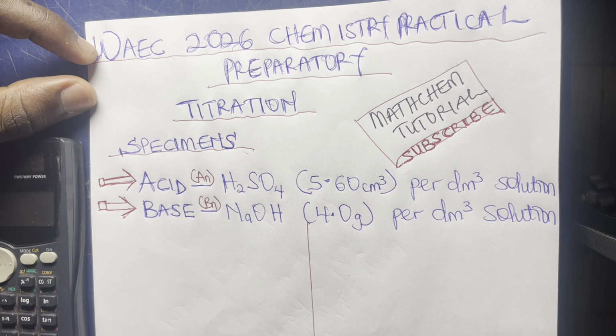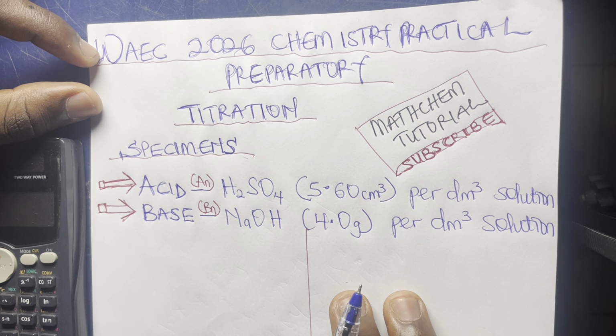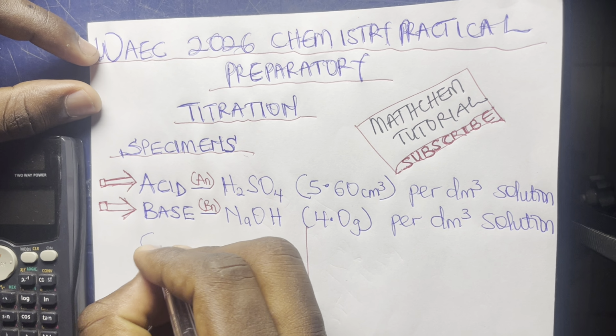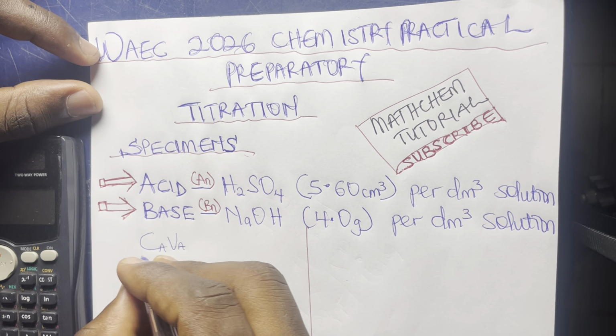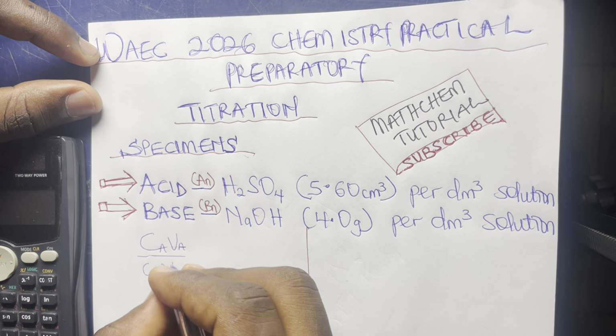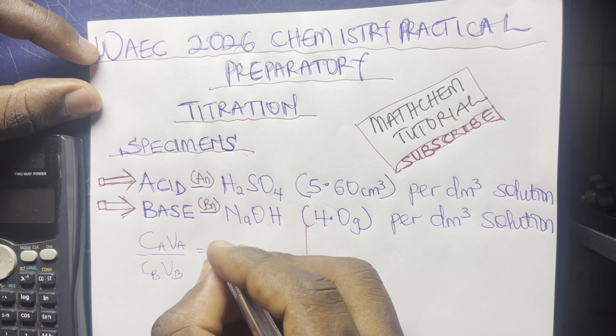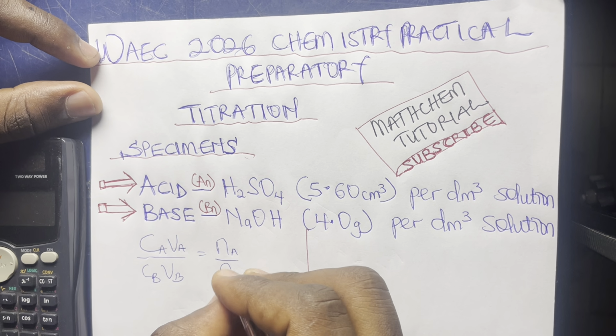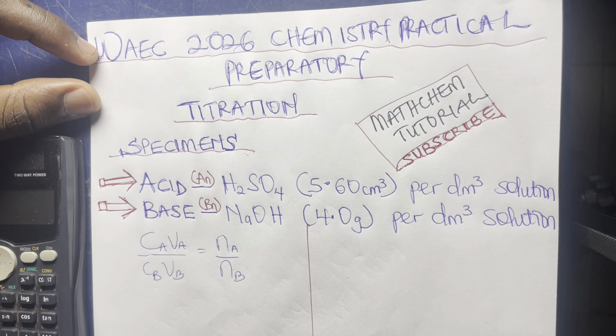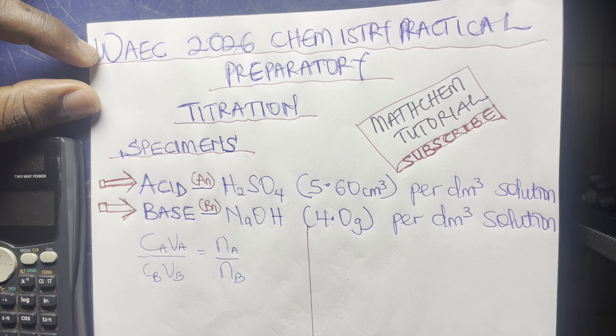In calculating this, there's a formula you need to know, which is what? The formula is CAVA over CBVB, which equals NA over NB. Yes, the majority of students are familiar with this formula very well.